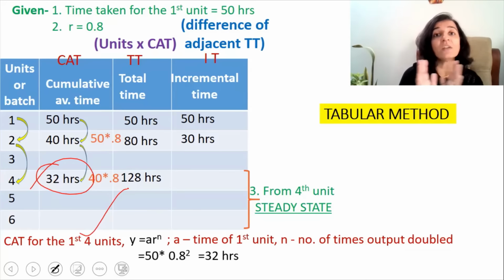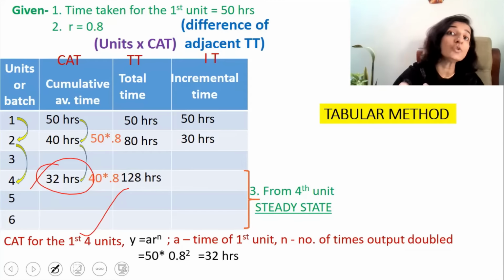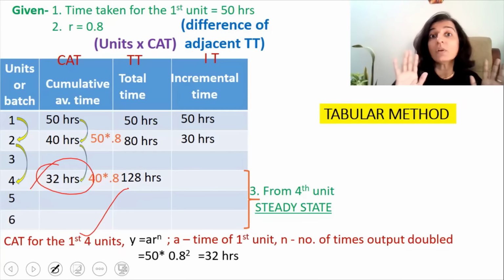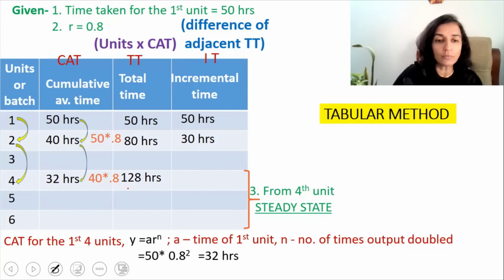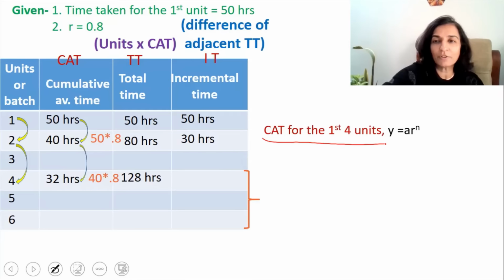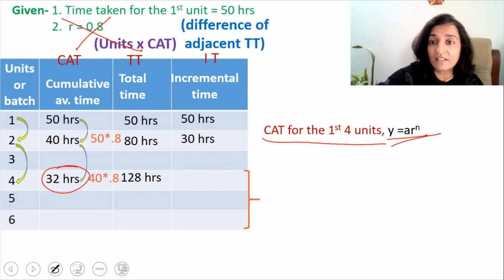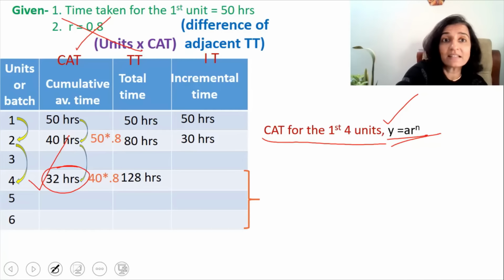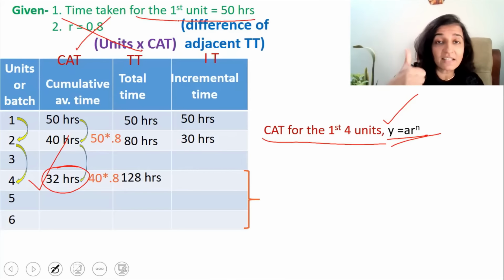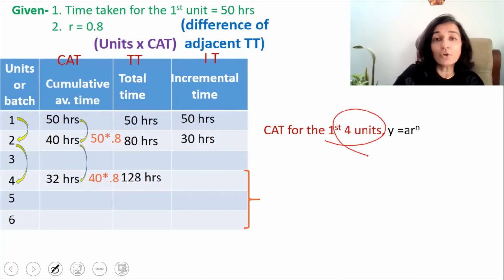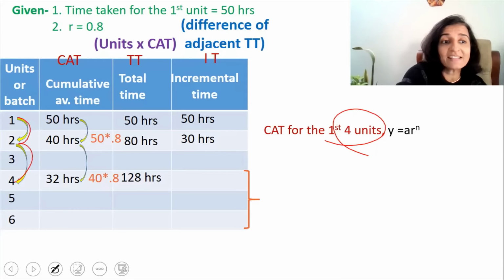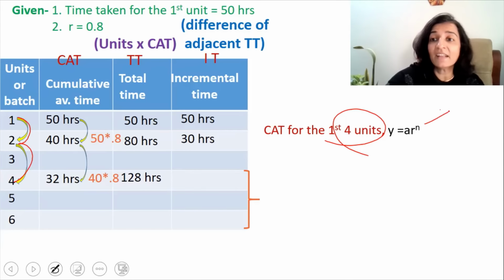Now the same formula can be used if the question asks you to find out the learning rate. The learning rate will be missing in the question. So let's try that out too. So the formula is the cumulative average time for the first 4 units, y is equal to (aR)^n. Now in this particular case, the learning rate is not given. That's missing in the question. But what will be given in the question is the cumulative average time, that is y will be given. And a, that is the time taken for the first unit, 50 hours, that will also be given. And since it is the first 4 units, we ourselves know that the quantity has doubled twice. So we know that n is equal to 2.